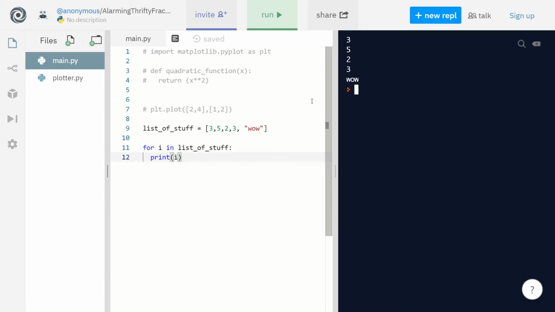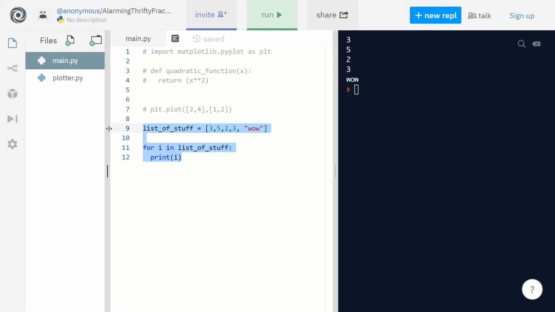The possibilities are infinite. If you have a list with only numbers, you can do print i plus 1, and it'll return every number plus 1. So basically, lists are super useful. They're a really basic component of Python, and you're going to be using them a lot.